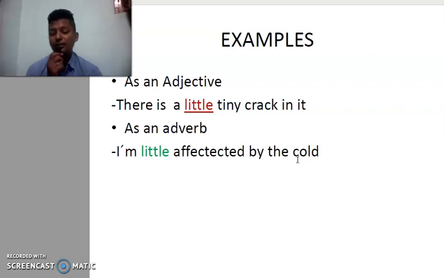We have talked about adjectives. Let us just go deep into adverbs. As an adjective, there is the first example: there is a little tiny crack in it. Little tiny, small crack. And what is it exactly defining? Little is an adjective and it is talking about the crack. But when you take the second example, I am little affected by the cold. Little affected. Little is giving more information regarding the verb, not cold. In this case it is an adverb.